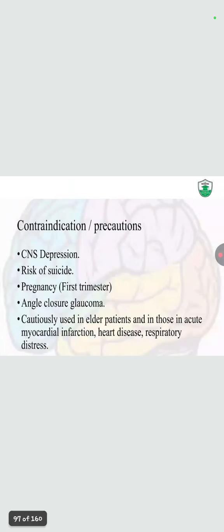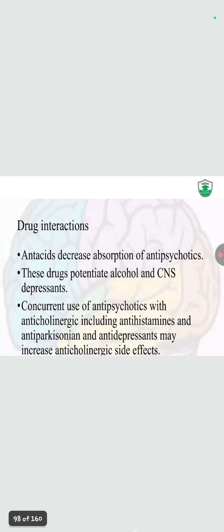Now, contraindicated in CNS depression, risk of suicide, pregnancy in the first trimester, like the first 3 months, angle closure glaucoma, and used cautiously in elderly patients and those with acute myocardial infarction, heart disease and respiratory distress. Drug interaction: antacids decrease the absorption of antipsychotics. These drugs potentiate alcohol and CNS depressants. Concurrent use of antipsychotics with anticholinergics, antihistamines, antiparkinsonism drugs, and antidepressants may increase the anticholinergic side effects.